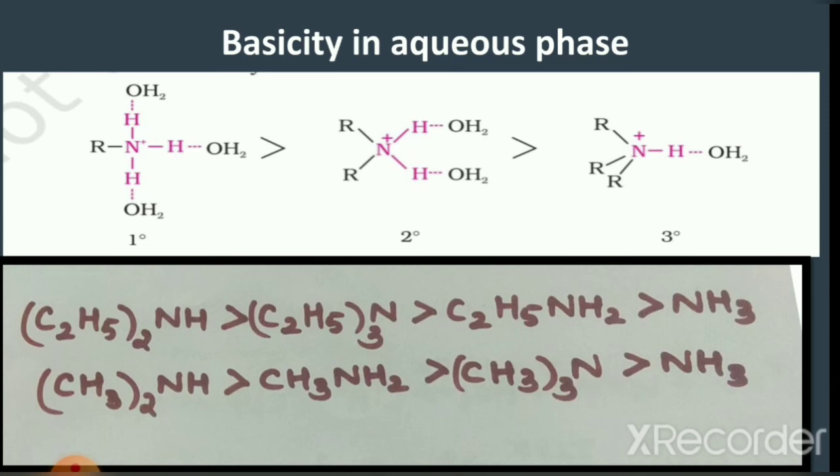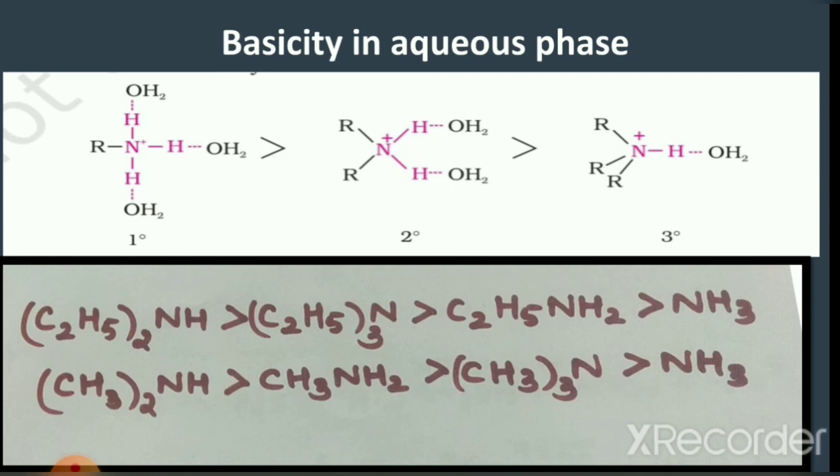Since the stability is of the order primary greater than secondary greater than tertiary, the order of basicity should be primary greater than secondary greater than tertiary. This is opposite to that found in the gaseous phase, which is based on the electron releasing effect of the alkyl group.